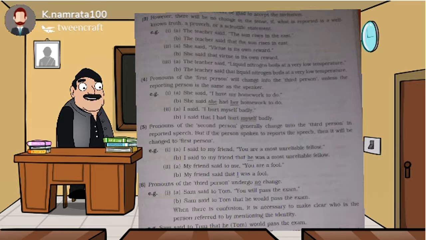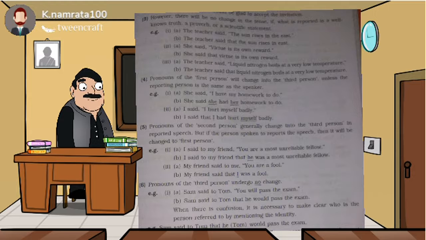Okay, then sixth case might be pronouns of the third person undergo no change. Pronouns of the third person undergo no change. Say here they have told, Sam said to Tom, you will pass the exam. This is direct. Conversion will be Sam said to Tom that he would pass the exam. Here no change in the person, you can say. Okay.